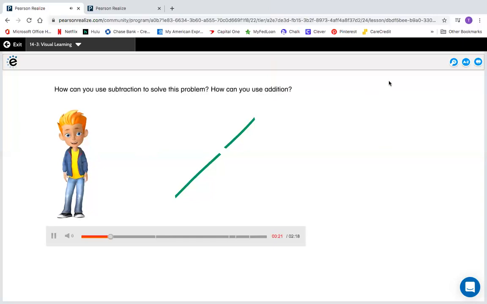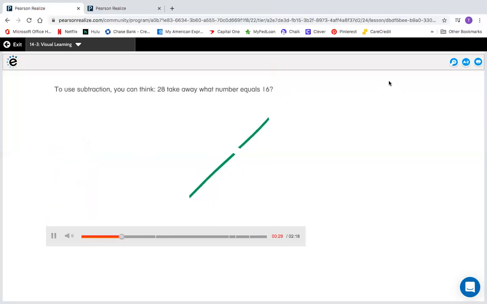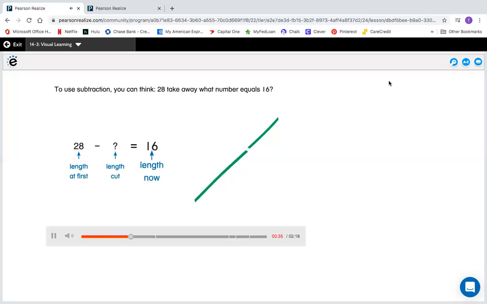How can you use subtraction to solve this problem? How can you use addition? To use subtraction, you can think 28 take away what number equals 16?